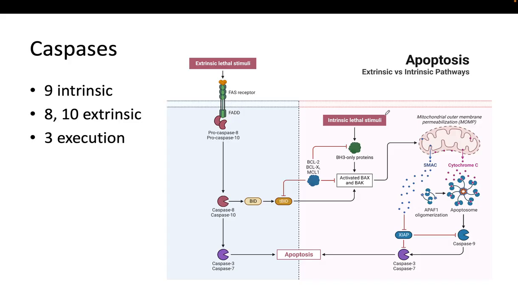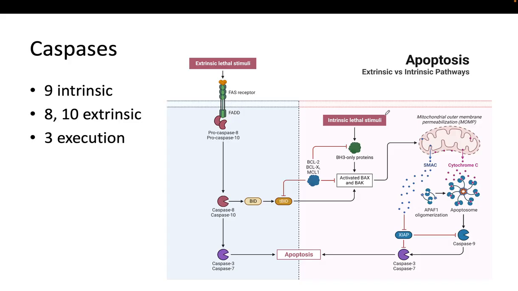There are two pathways for apoptosis: extrinsic and intrinsic. Okay, caspase 9 is part of the intrinsic pathway, which is the mitochondrial pathway. This is another name that we have for the intrinsic pathway, mitochondrial pathway. Caspases 8 and 10 are part of the extrinsic pathway, which is triggered by death receptor.